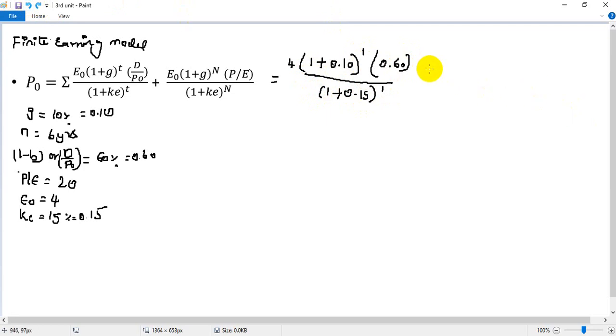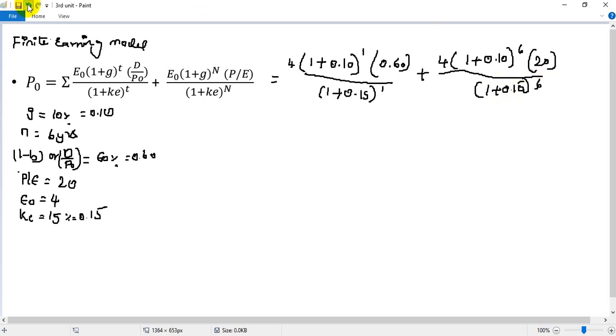So over here what you are going to take is plus E0, which is again 4 into 1 plus 0.10 power n, which is nothing but 6. P by E is been given, 20 divided by 1 plus 0.15 power 6.